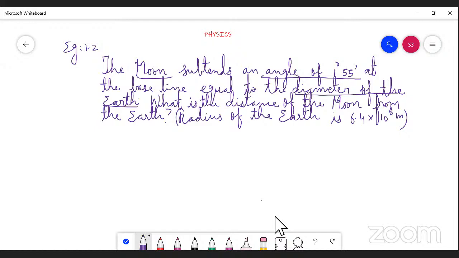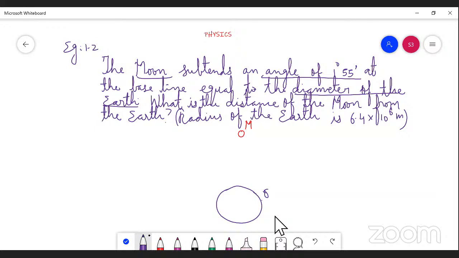So let us assume this is the earth, and this is the moon, and this is earth.